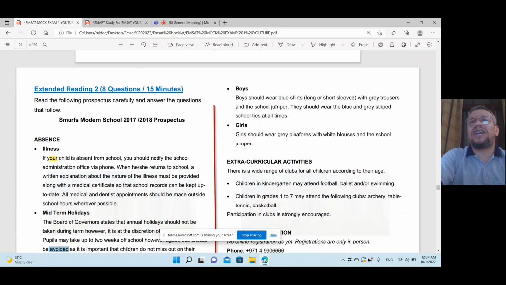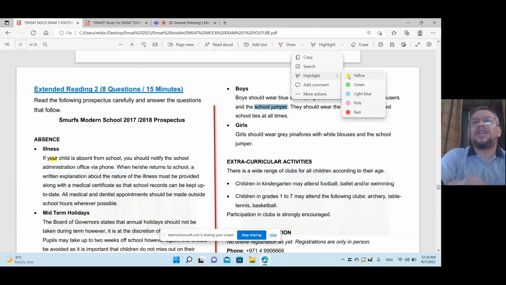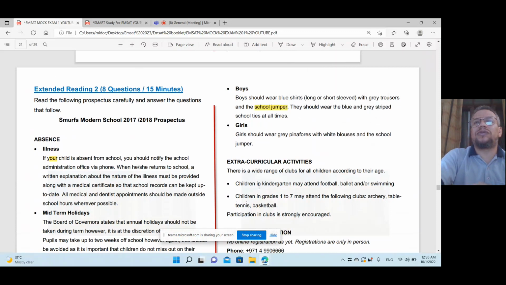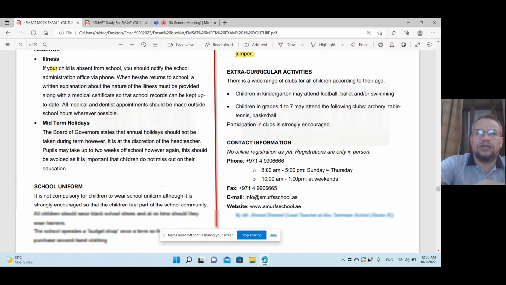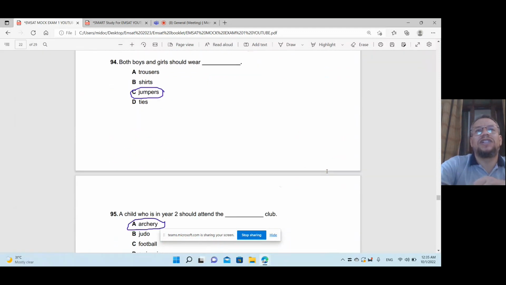So I have here school jumper for boys, and I have here school jumpers for girls too. Where is it? You will find a school jumper here, the same. Sorry, yes, here for the girls, you will find school jumper. That's it. So they are repeated for both. So the answer is school jumper or jumpers.